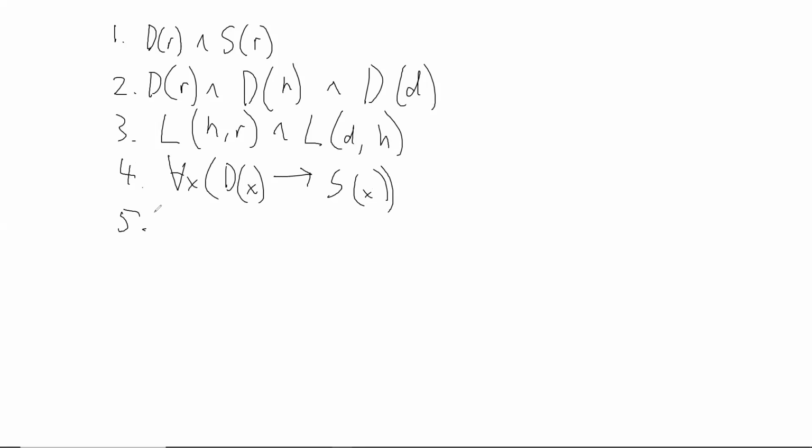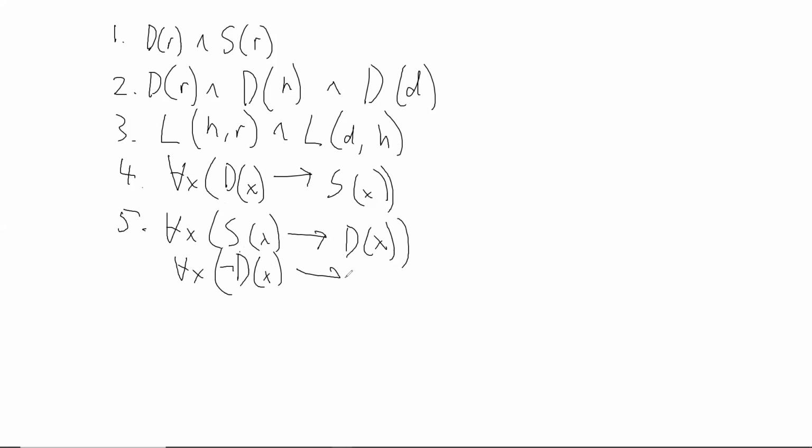Number 5, only dogs like samurai movies. Okay, so this is similar to the previous one, except the conditional is the other way around. For all x, if x likes samurai movies, then x is a dog. Another way to think of this would be for all x, if it's not the case that x is a dog, then x does not like samurai movies. These two are equivalent.